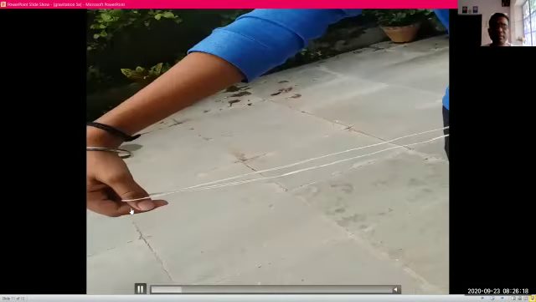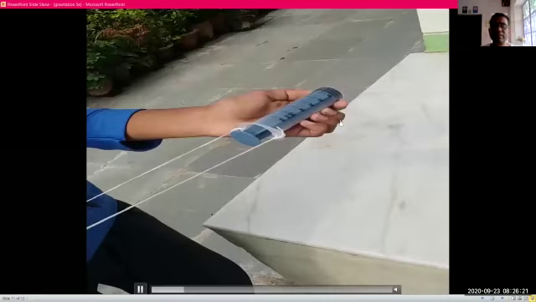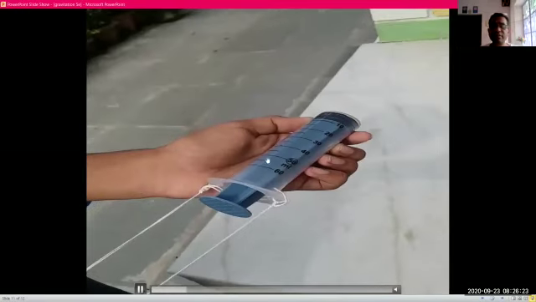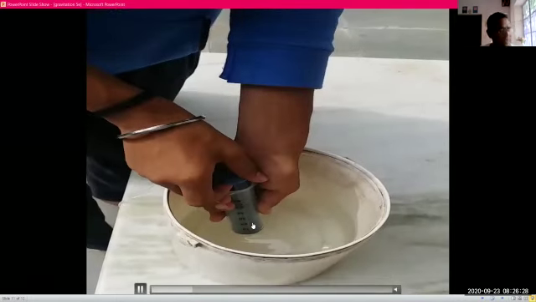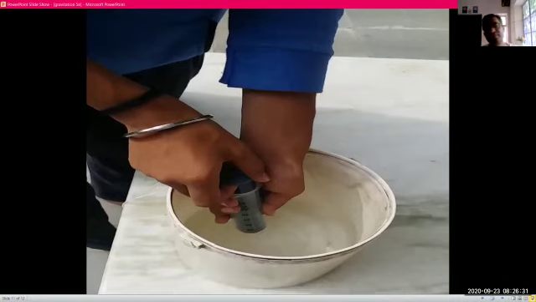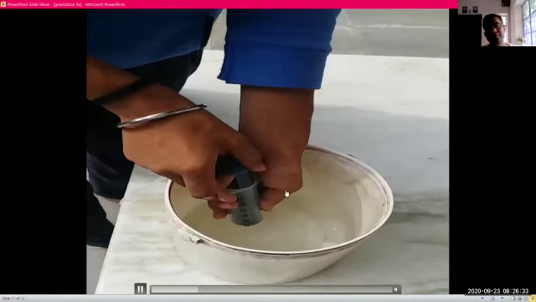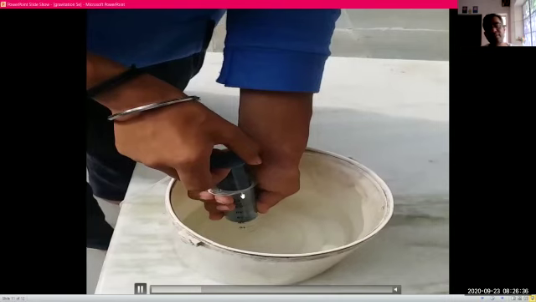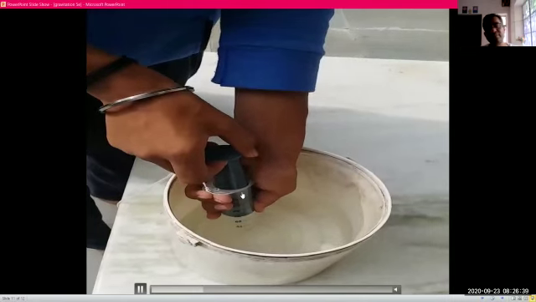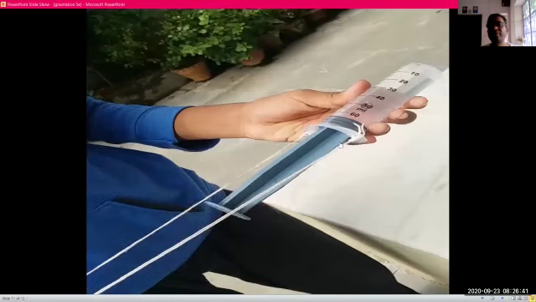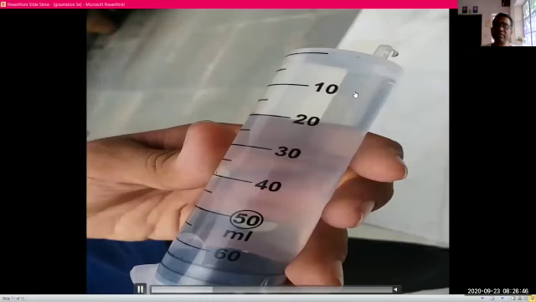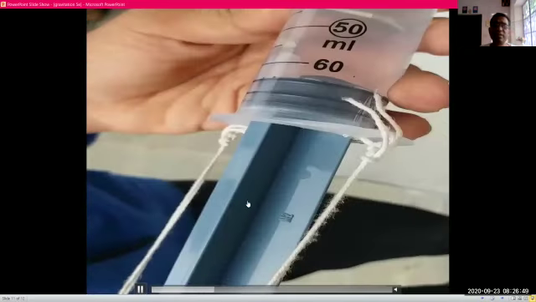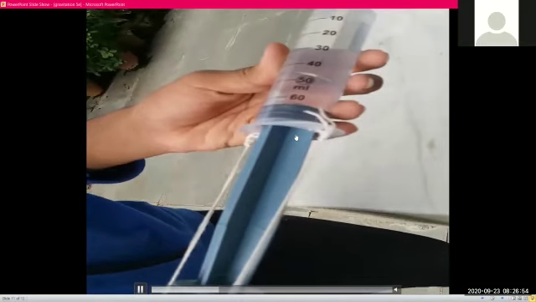Okay, so this is syringe. Now filling this syringe with the water, full of water like this. Okay, here say I fill this syringe full of water. Can you see clearly? Yes. Okay, now